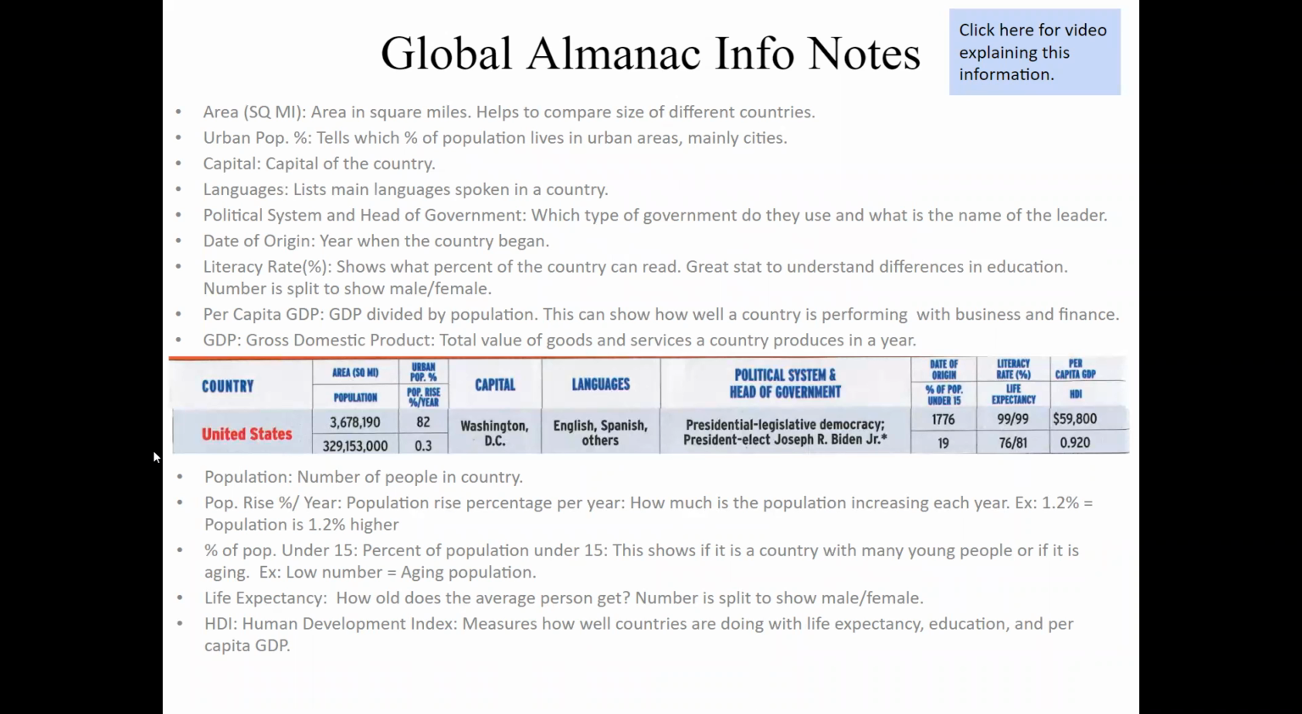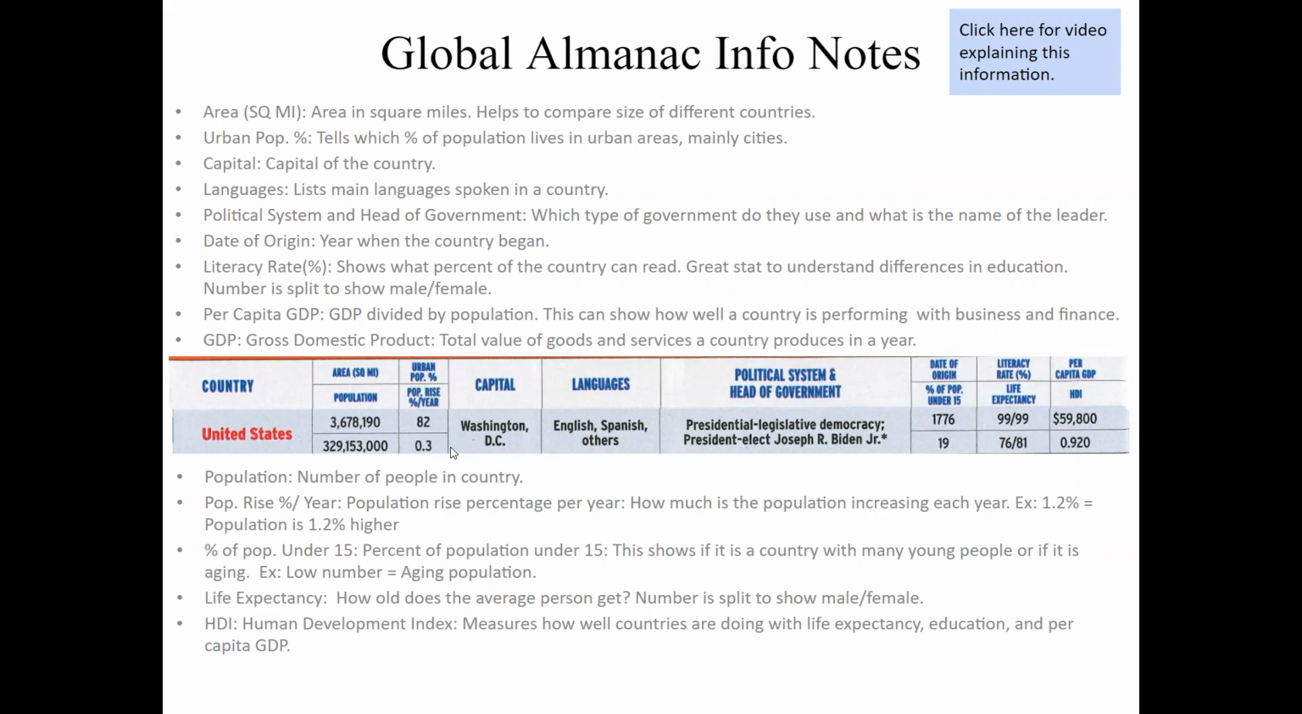Okay. So this page just simply runs through each of those. So area in square miles, well, it tells you the area in square miles, and each of these kind of explains it as we go along too. Urban population percentage, which is right here. Okay, so urban population percentage tells you what percentage of the people live in cities. So you can see for the United States, it's 82. Only 18% of people live in what they would consider the country. So most people live in the cities.